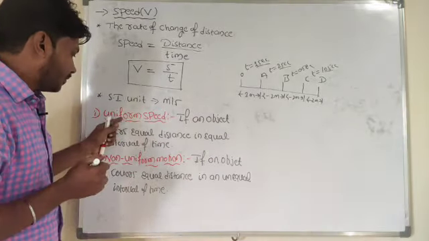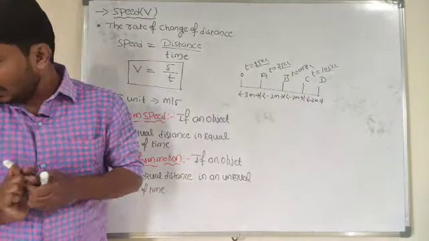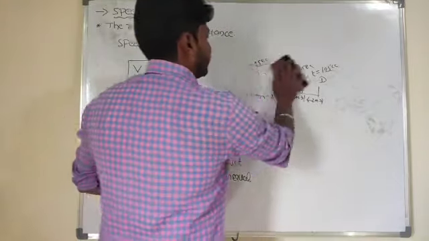So hope you understand about uniform and non-uniform motion. So let me move further with the types of motion.